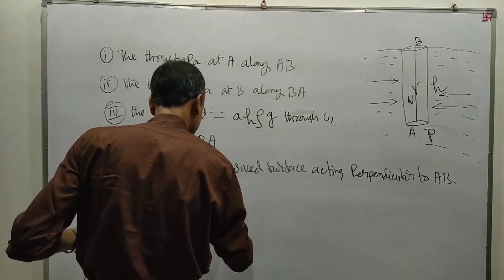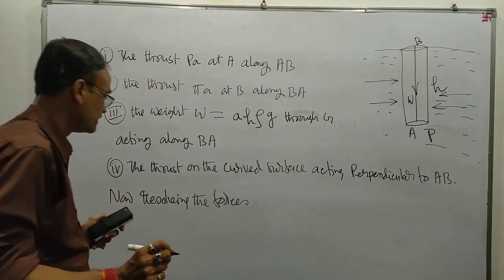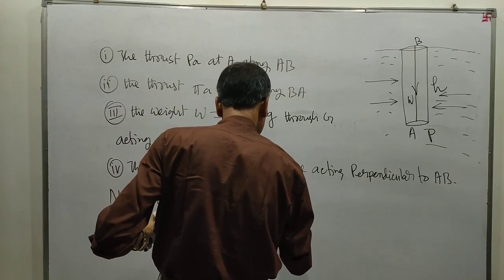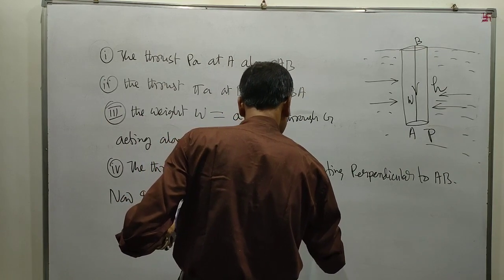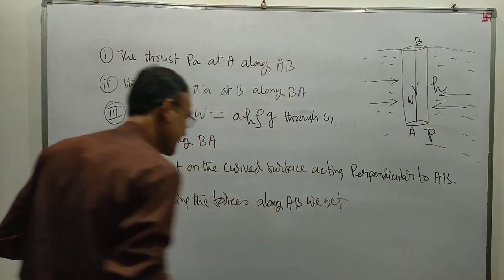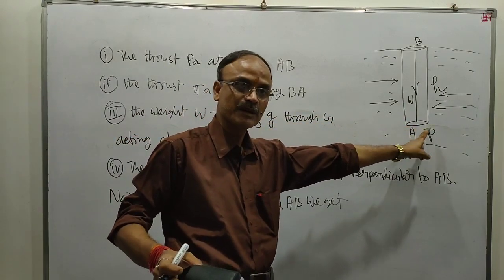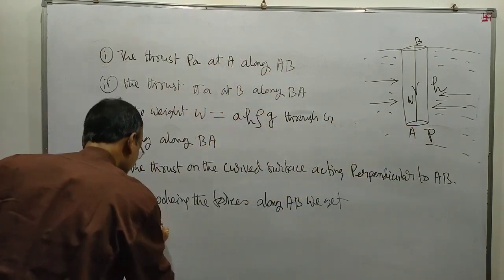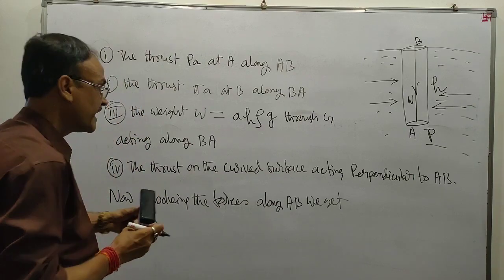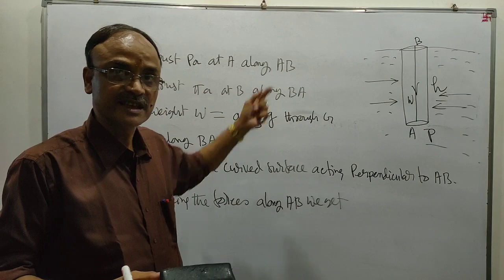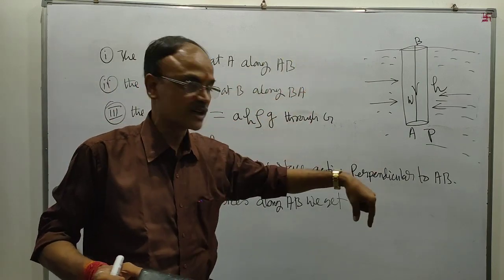The forces along AB we get: the thrust PA is acting along AB, and pi A is acting along BA. Also the weight is acting vertically downwards.